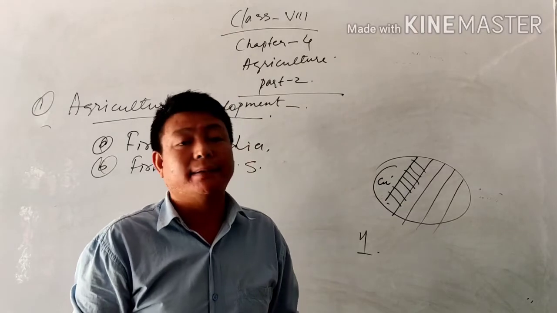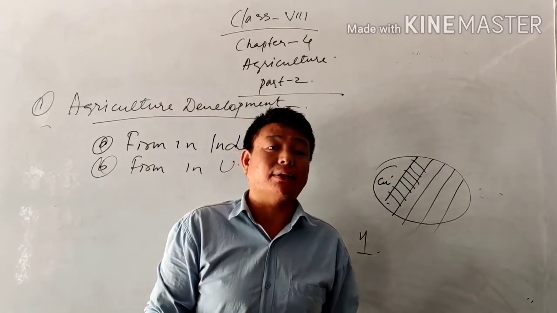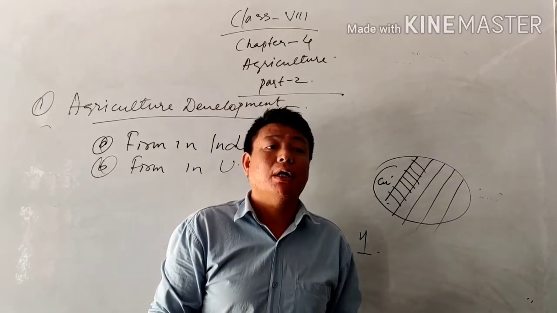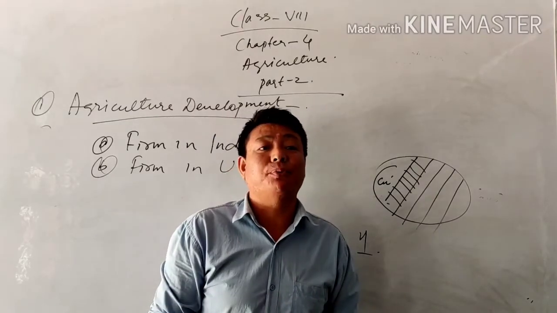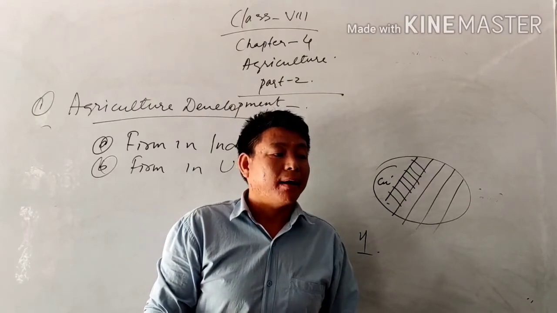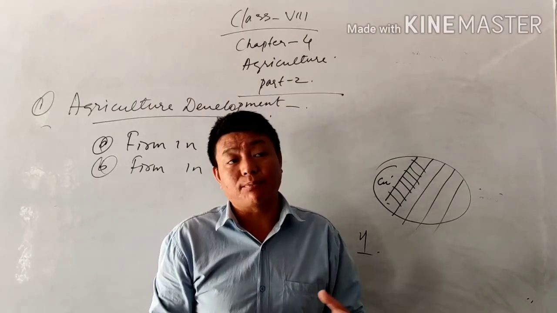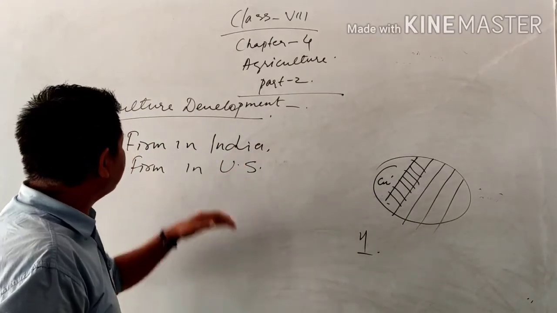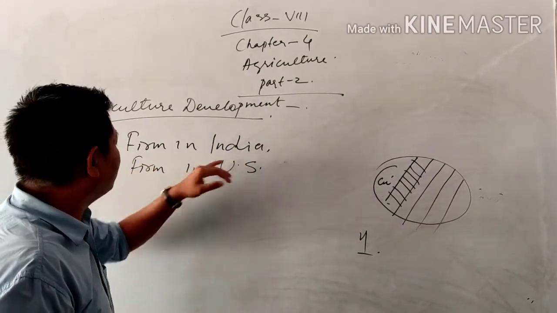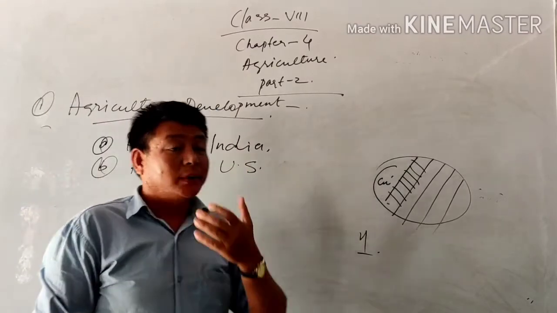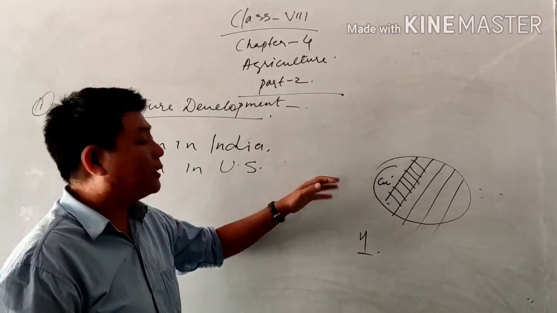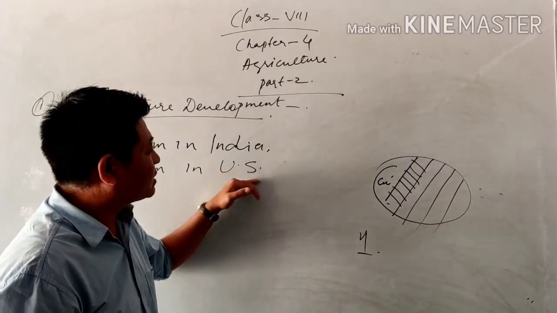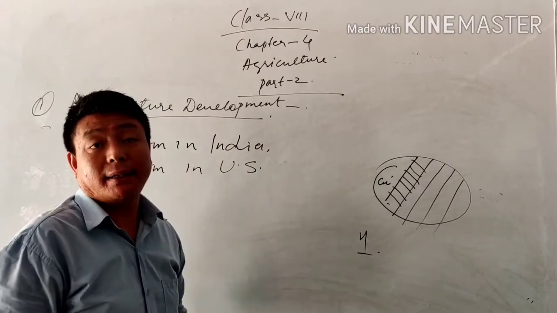As I always say, thresher machines, tractors and more scientific methods should be used, along with chemical fertilizers and artificial water supply, so that more people can be fed. That is agricultural development, and as I gave the two points, there is farming in the USA and farming in India, which refer to a developed country and a developing country. The USA is already a developed country, and India is still developing.